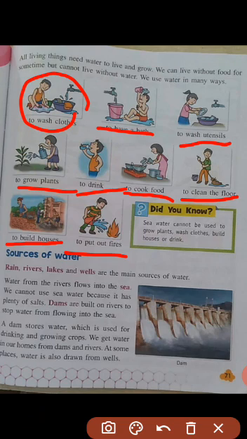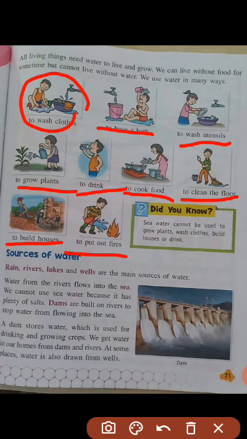Water from rivers flows into the sea. We cannot use seawater because it has plenty of salts. So did you know why we don't use seawater? Because it has plenty of salts.